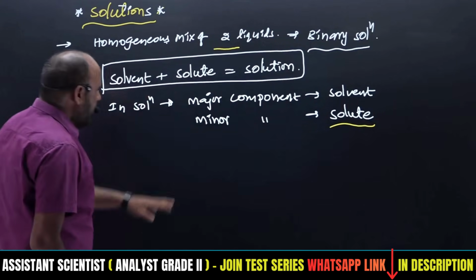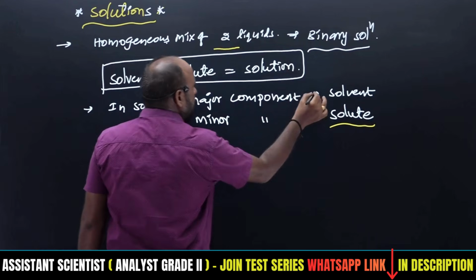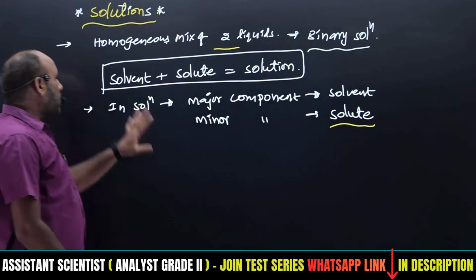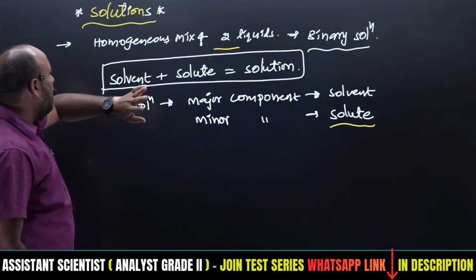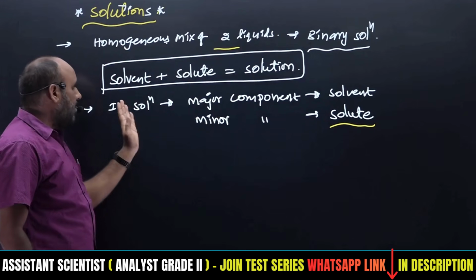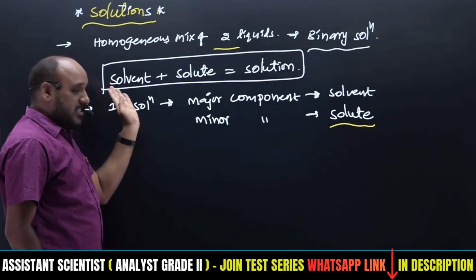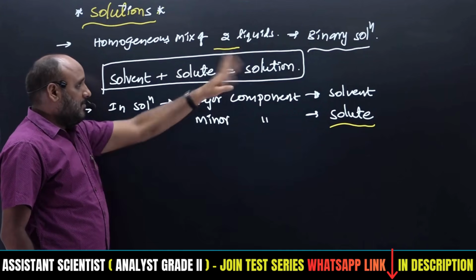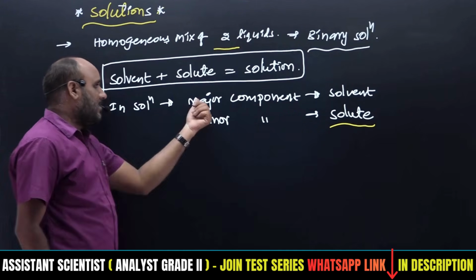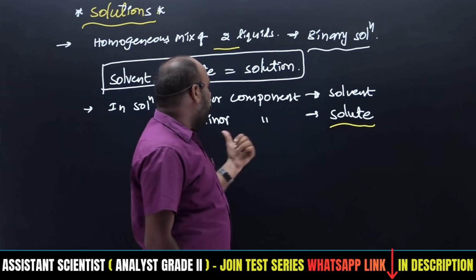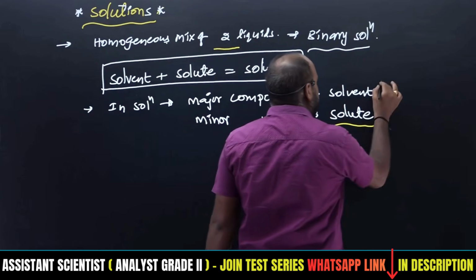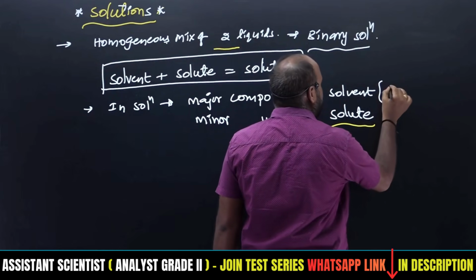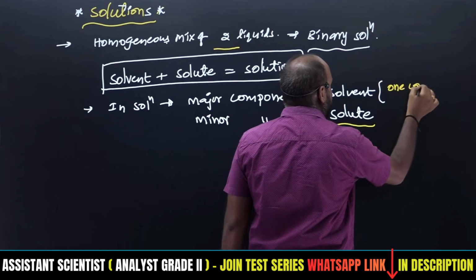And also here, how many components, how many liquids are there? Two liquids are there, therefore that becomes a binary solution. In that binary solution, the homogeneous mixture of solvent and solute forms the solution. In this, the major component is the solvent and the minor component is the solute, right? The major component, the solvent, is always one component only.